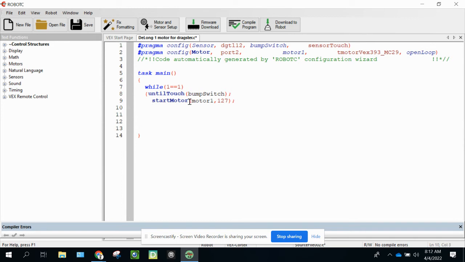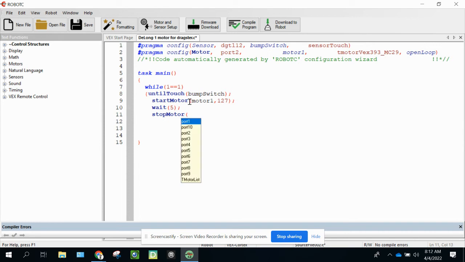The next line of code, since I've started the motor, I have to do a wait command with a parenthesis, and then I'm going to type in how long I actually want the motor to run. So it's in seconds, but you don't actually have to type seconds. So I'm just going to type 5 and say that it's going to run for 5 seconds. I'm going to close the parenthesis. I'm going to put a semicolon at the end. I'm going to hit enter. And then after 5 seconds, I have to stop the motor,